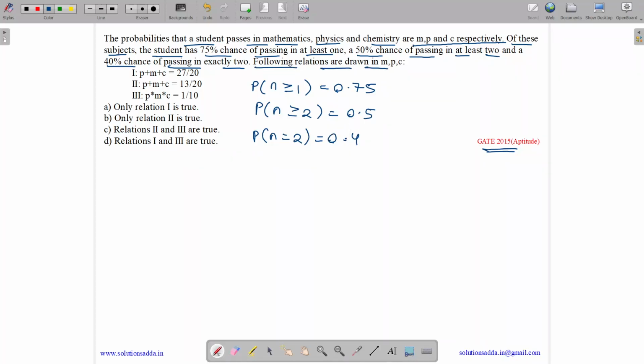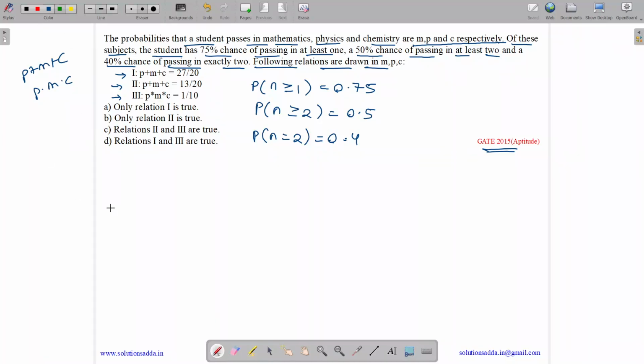The following relations are drawn in M, P, C. P plus M plus C equals 27 by 10, P into M plus M into C plus C into P equals 13 by 20, and P into M into C equals 1 by 10. So we need to tell which of these are true. We just need to find the sum and products. Okay, let us see how we can do this.